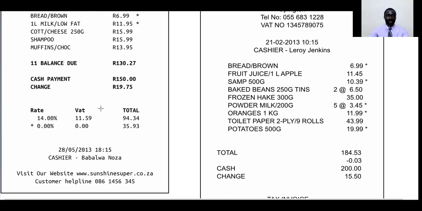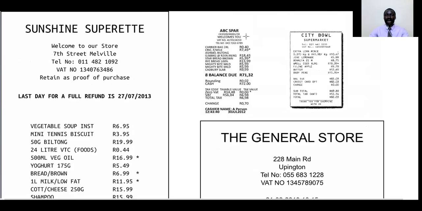So the rate, this is now the VAT. The rate is 14% always for any item that you purchase here in South Africa. The value added tax applies if it's an item which is not tax exempt, otherwise it is called a tax exempt item. Now, the other items that we can look at are this one here from ABC Spar.